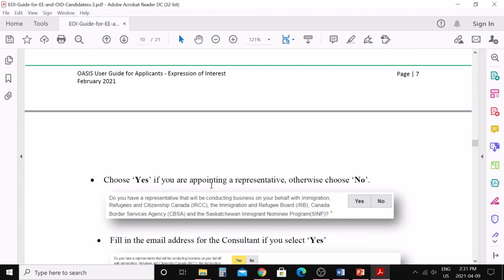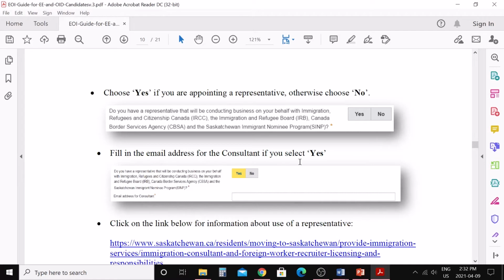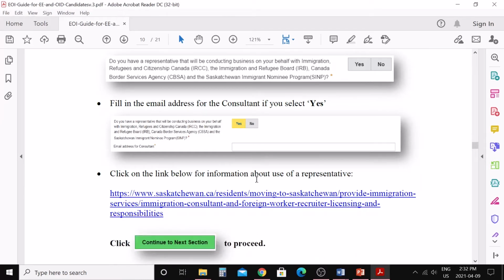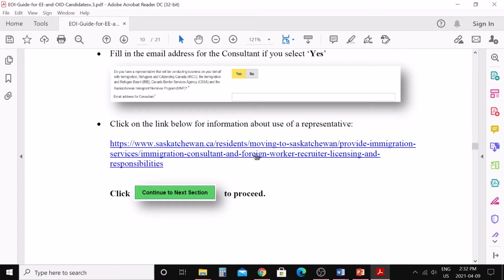Choose yes if you are appointing a representative, otherwise no. If you are hiring someone like an agent for yourself, then you need to click yes here, otherwise click no. I am not doing that, so I will click no, but it's totally up to you, whatever you want to do. Fill in the email address for the consultant. If you are appointing an agent or consultant, then you need to choose yes here, and give all the information for your consultant. Click on the link below for more information. You click on this link and give all other information about your consultant or agent here.